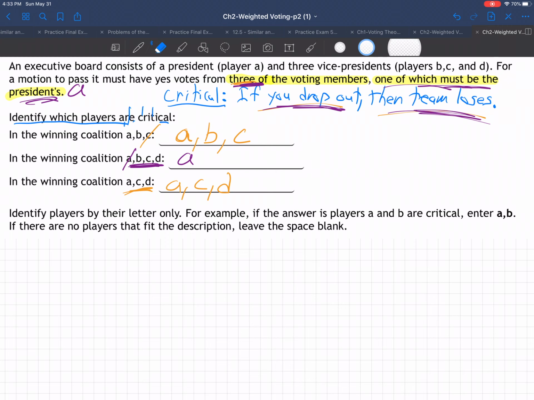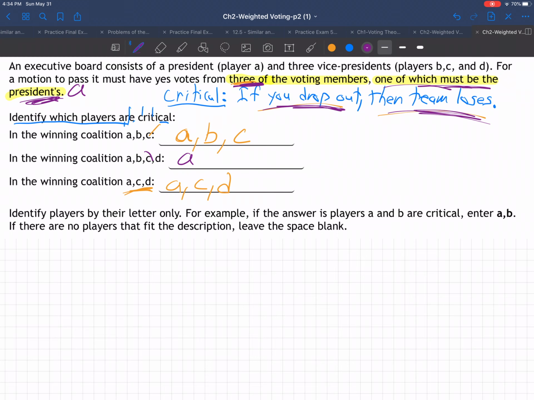Okay, so what about the next one? What about B? What if B drops out of this team, but everybody else stays? If B drops out, then they have A, C, D left. Does that become a losing team? No, that's still a winning team, isn't it? Because they have A and they have C and D. They have a total of 3 players still, and one of them is the president, A. They're still a winning team. So B is not critical. If B drops out, it doesn't matter. If B drops out, the team doesn't lose. They're still a winning team. So that means B's not critical.